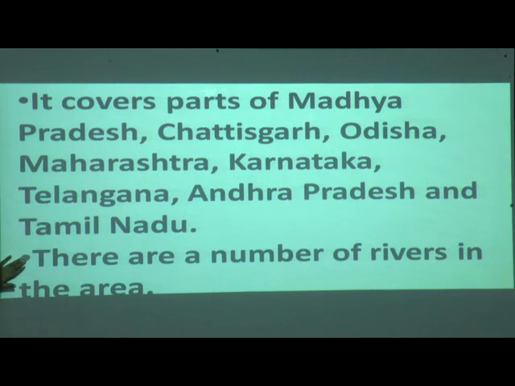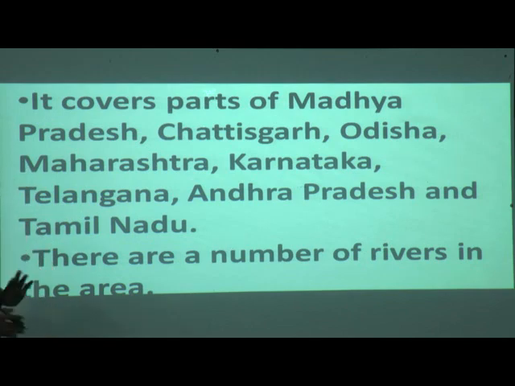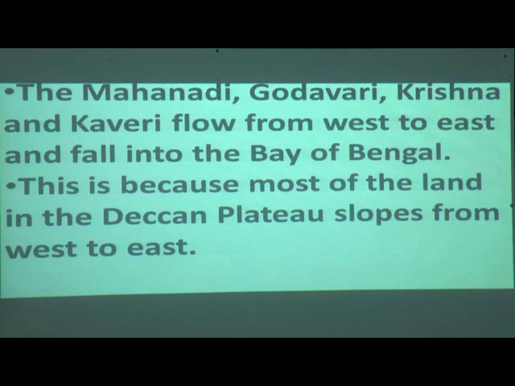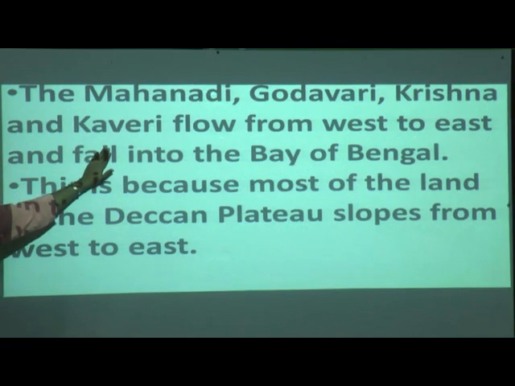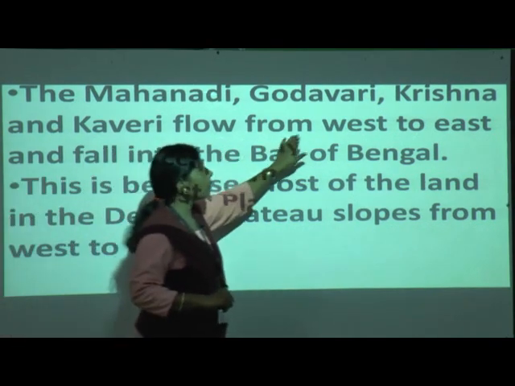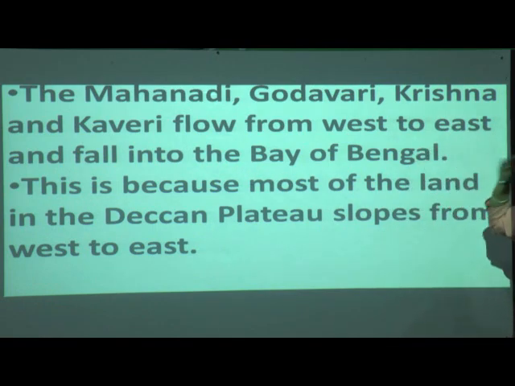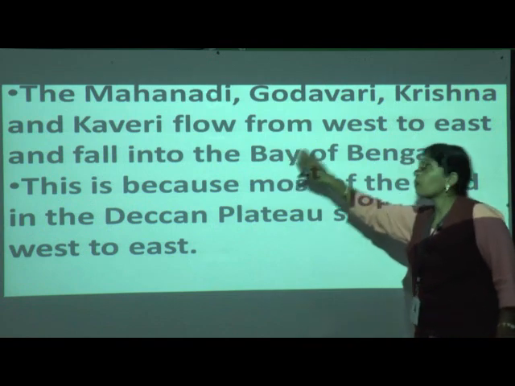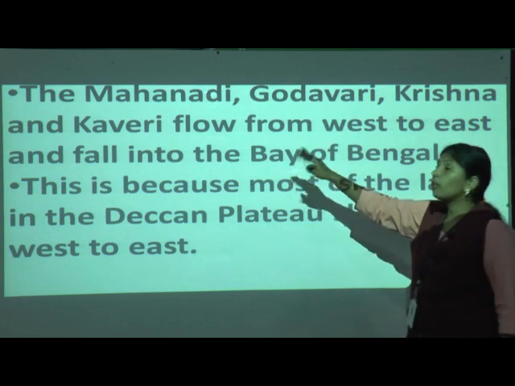Now there are a number of rivers in the area. So let us see what rivers are there. The rivers covered are Mahanadi, Godavari, Krishna and Kaveri. These rivers flow from west to east. Mahanadi river, Godavari river, Krishna river and Kaveri. Where do they flow from?